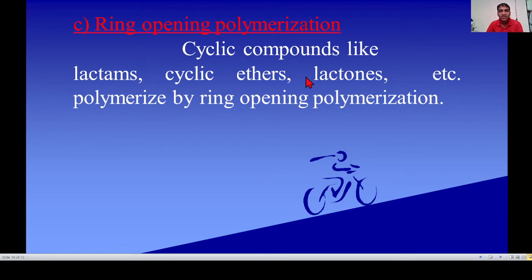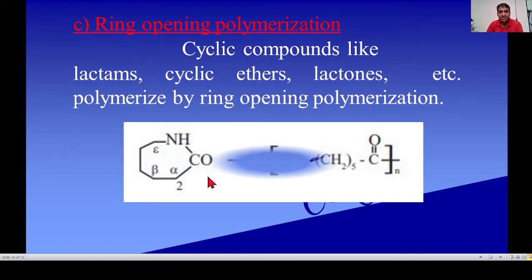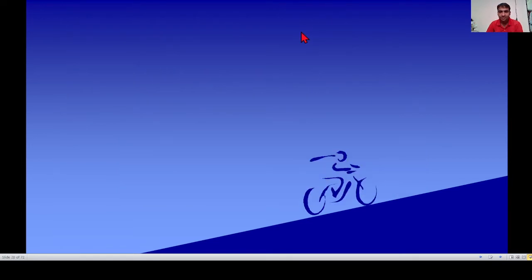These cyclic compounds undergo ring opening to form the polymer. Example: nylon 6. Epsilon caprolactam undergoes ring opening to form this nylon 6. This is an example of ring opening polymerization.